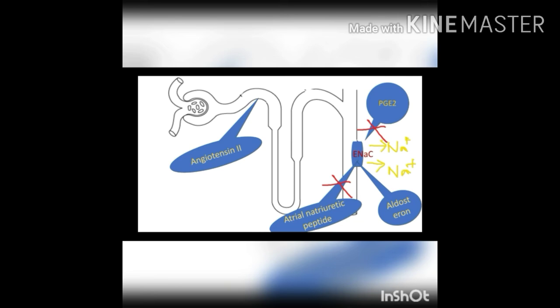The third and important one, angiotensin 2, acts on the proximal convoluted tubule and helps in reabsorption of sodium. Around 65% of sodium is reabsorbed from the PCT. And then the rate of tubular secretion of potassium and hydrogen ions also has an effect on sodium reabsorption. Sodium reabsorption is coupled with hydrogen and potassium ion secretion in tubules and plays an important role in acid-base balance.